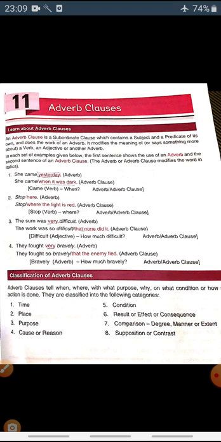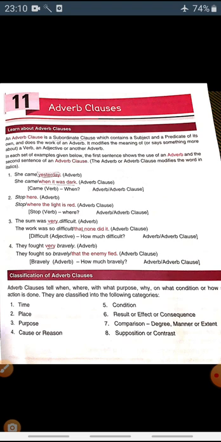They fought very bravely. Here very is the adverb which gives meaning to bravely. Bravely is also an adverb.